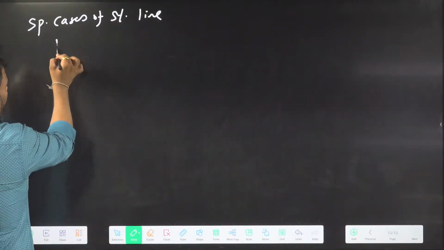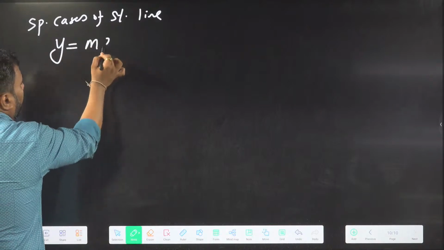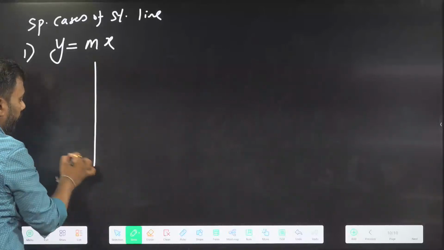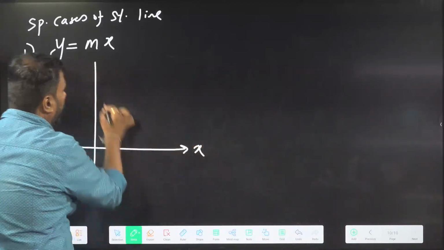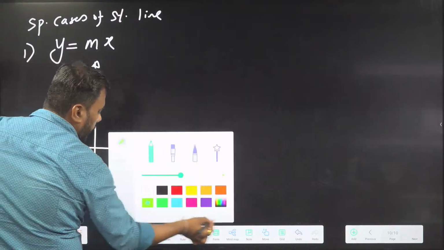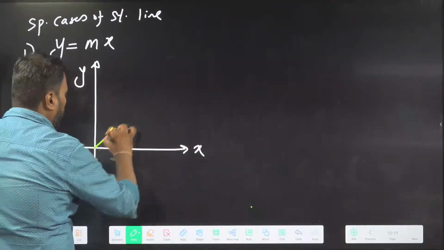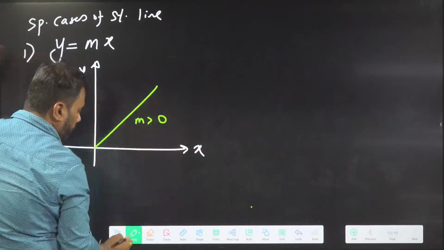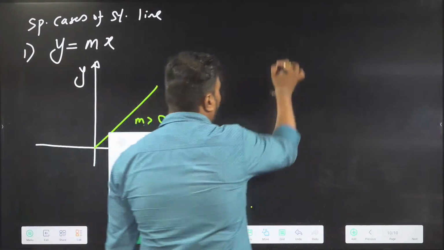Sometimes C is 0, and we have only the y equal to mx equation. In this equation, the intercept is 0. C is 0, so it will pass through the origin, like this. If m is positive, it goes up, but if m is negative, it goes down.